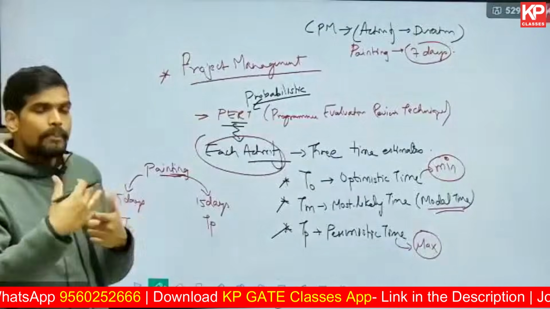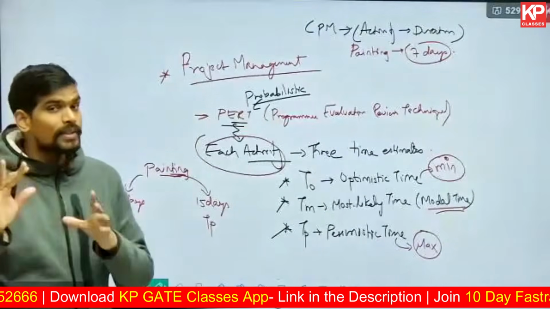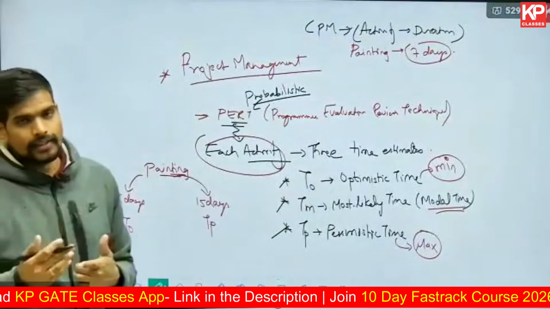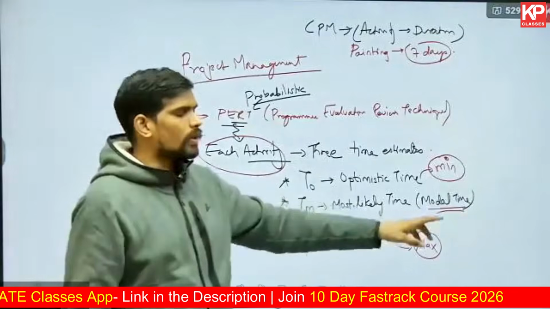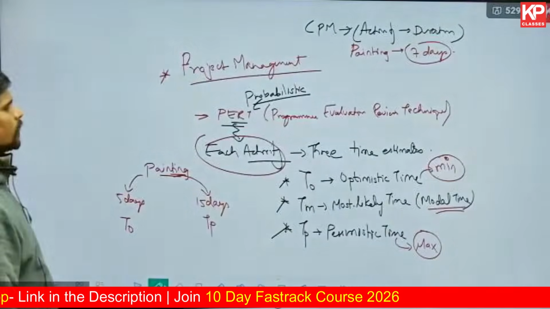So the most repeated value out of those 100 survey points, whichever value is more. I'm just giving you an example here. So the most repeated value, that is the modal value in statistics. You know, mean, median, mode. Mode is basically the most repeated value. Something similar is used over here.